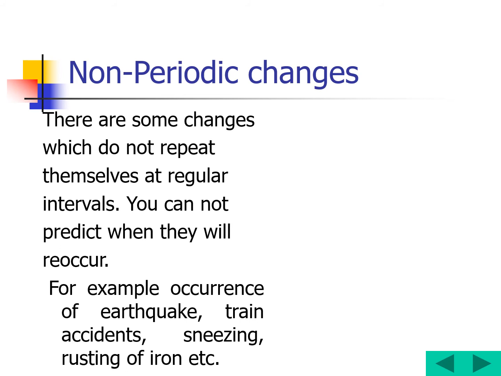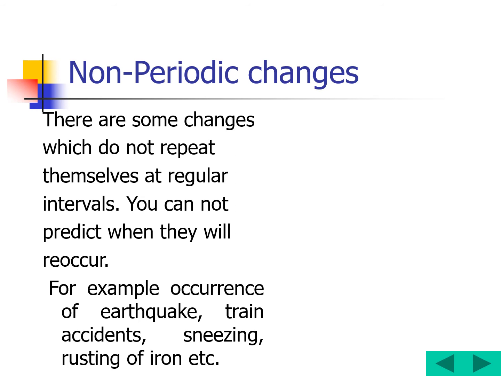Non-periodic changes. See children, a substance is going to change from one form to another form. I am telling you the 10 types of changes with different examples, children. While going through these 10 types of changes, maybe you are thinking, ma'am, rusting of iron has come in the slow changes, and again it has come in the non-periodic changes. Means a change may belong to one or more types of changes.